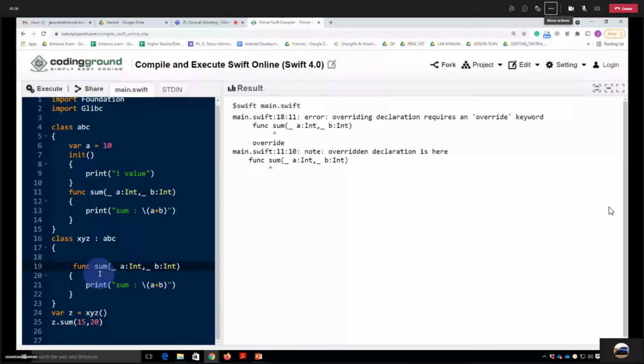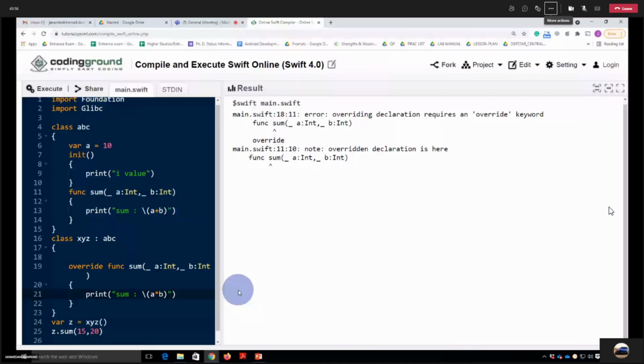And now, let me make it star instead of plus. What do you think the output will be? 35? 300. 300, sir. 35 or 300? 300, it is multiplication. Okay, let's execute it and you can see the result, that is 300.